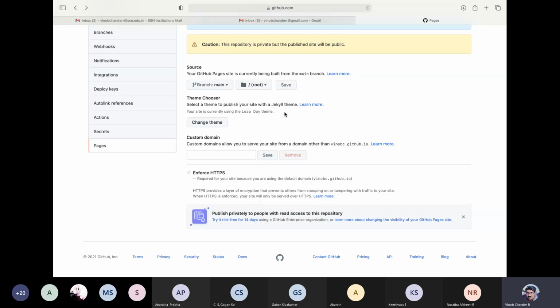And then there is a Jekyll theme that you can make use of. You can use the Jekyll theme chooser and then change themes if you're really interested, right? So you can click here and look into the different options that you can explore later. So we are not choosing any theme now, okay? If you want, you can have a custom domain also. If you own a specific domain already, you can just map that domain here, right?